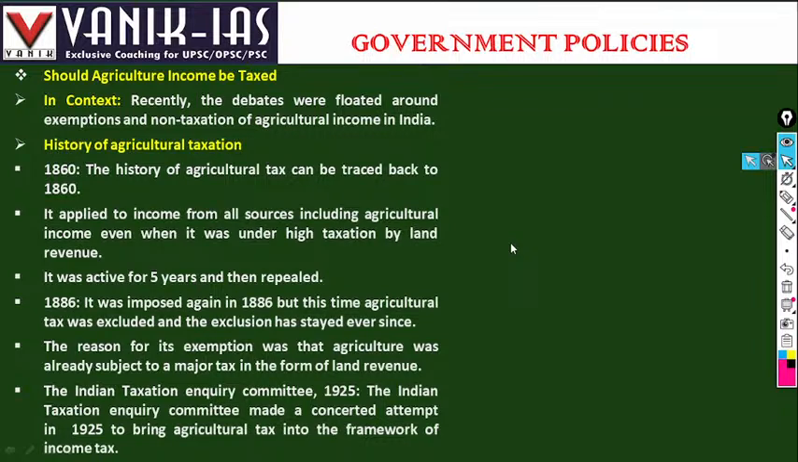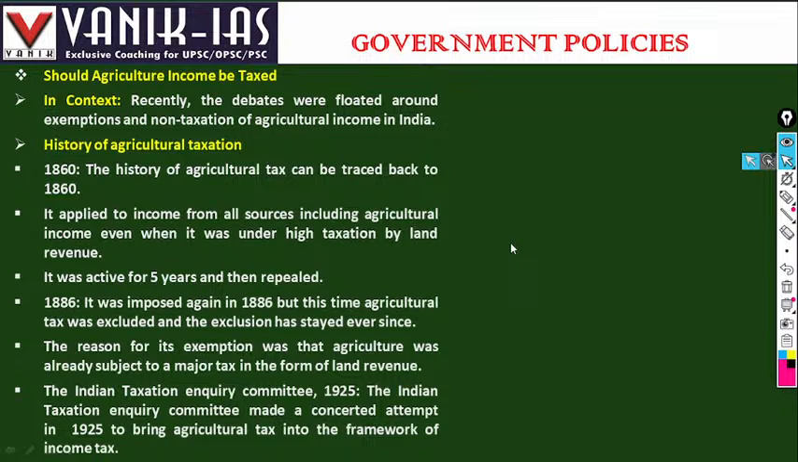The reason for this was that agriculture was already subject to a major tax in the form of land revenue. As land revenue was collected from agriculture, there was no need to tax agriculture again. So it was exempt.